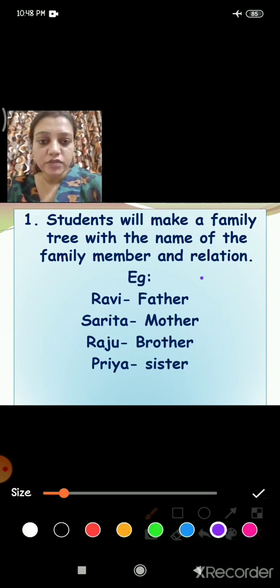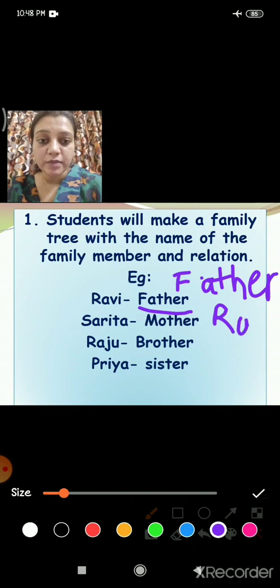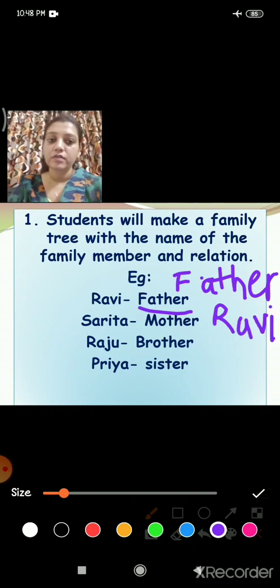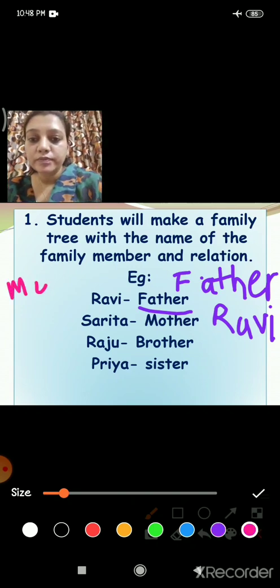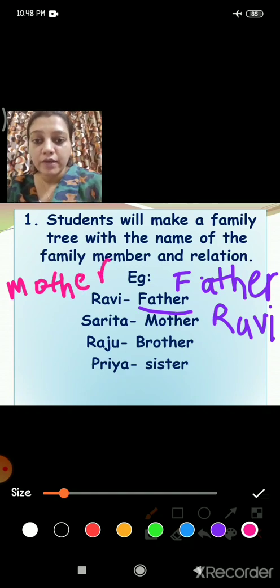I will write first father, in a family tree, and then down you will write father's name is Ravi. Understood? Now in the same way you will write the name of your mother. You will write first mother, and what is the name of your mother? Sarita, for example.